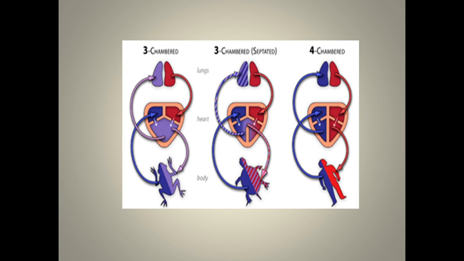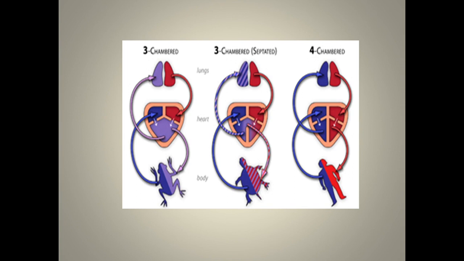And in the case of a three chambered heart, or when it is not a four chambered heart, the mixing is happening every time. The oxygenated and deoxygenated blood are getting mixed. So now here in these animals, the body temperature is not constant. They keep on changing. So they are called cold-blooded animals. Cold-blooded animals do not have a constant body temperature. Their temperature varies with the temperature of the environment.